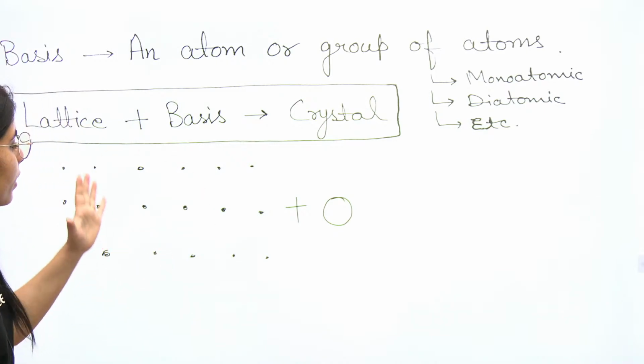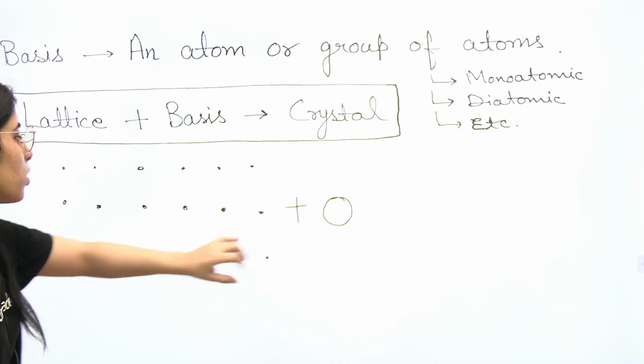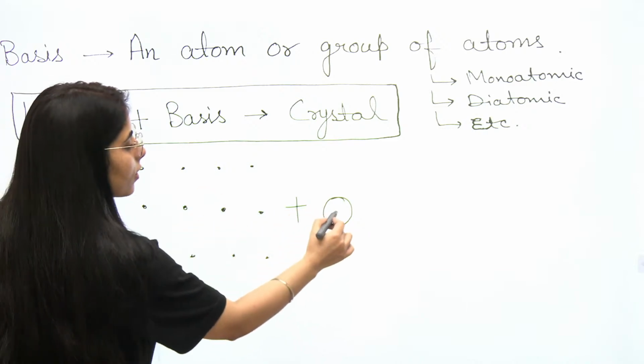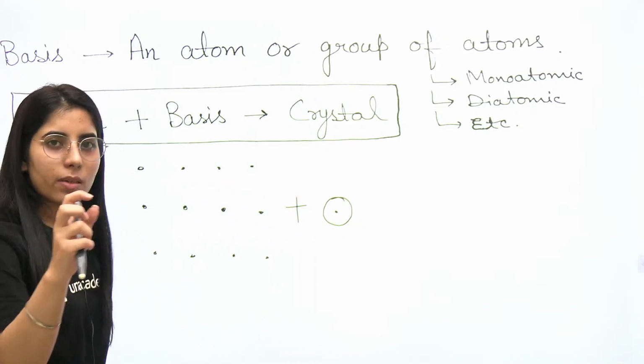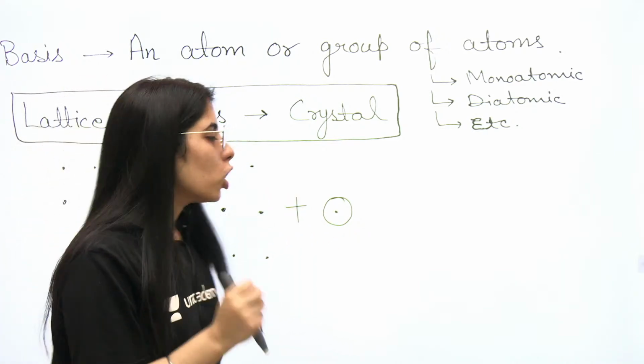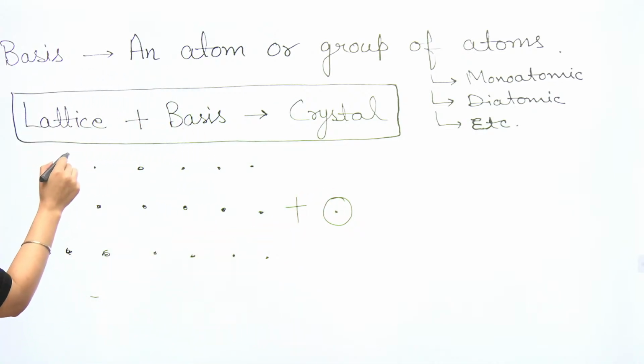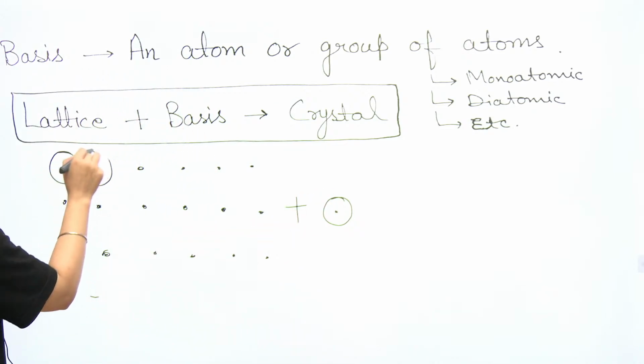When you combine this lattice with this basis, what will happen actually? This is the atom, and this is the center of the atom. Normally we consider an atom in the shape of a sphere, okay? So this is the center of the atom. What will happen? This atom will take its position at all the lattice points.